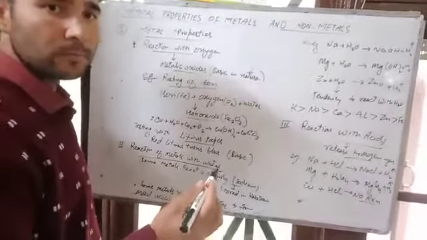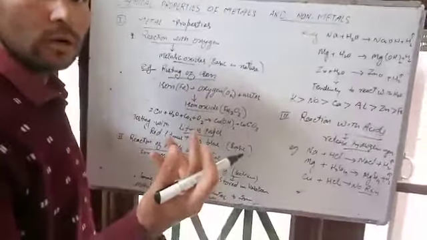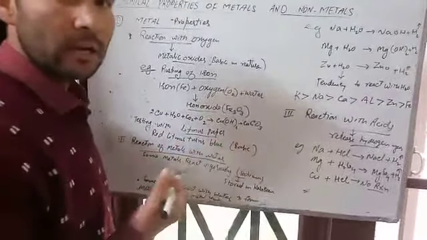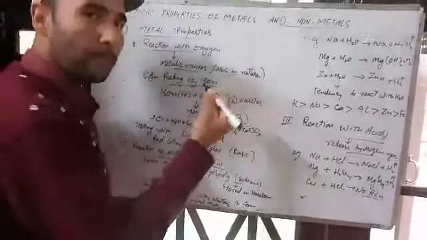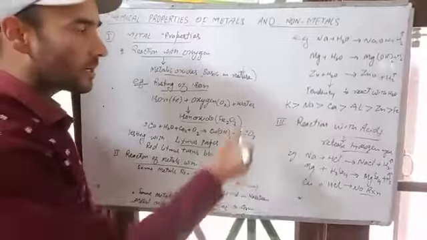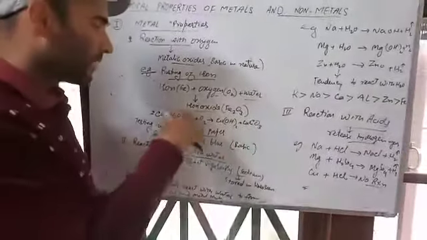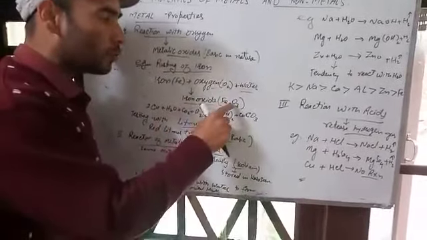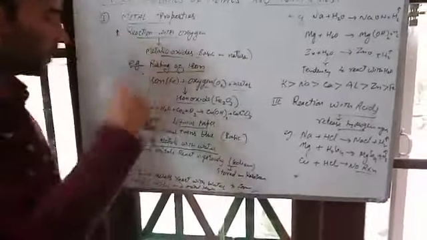If someone poses you a question like this, why do we paint over iron, these grills? Because that paint prevents the iron from coming in contact with water and oxygen, and this prevents the rusting of iron. This iron oxide, that means Fe2O3, is the product of the reaction of iron rusting.